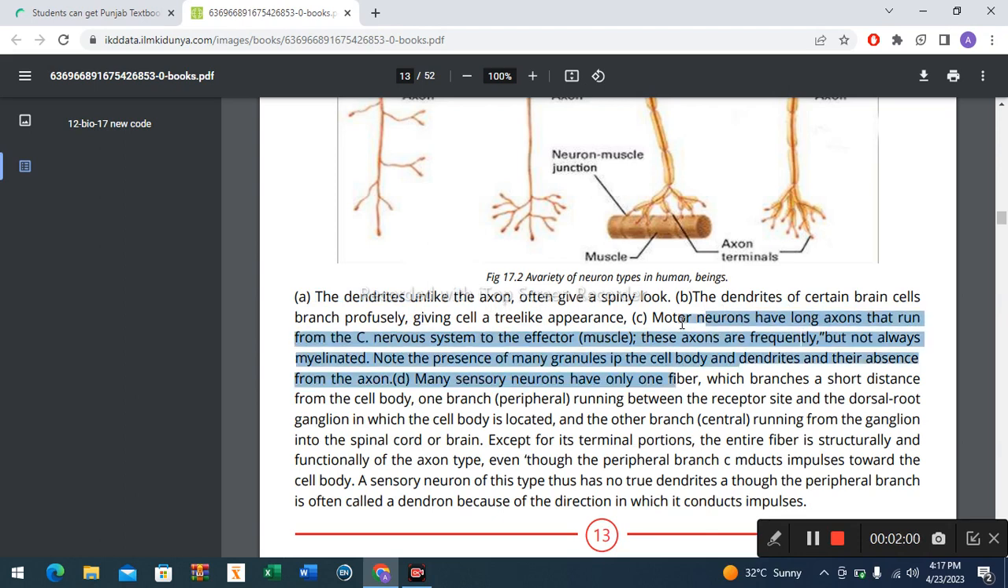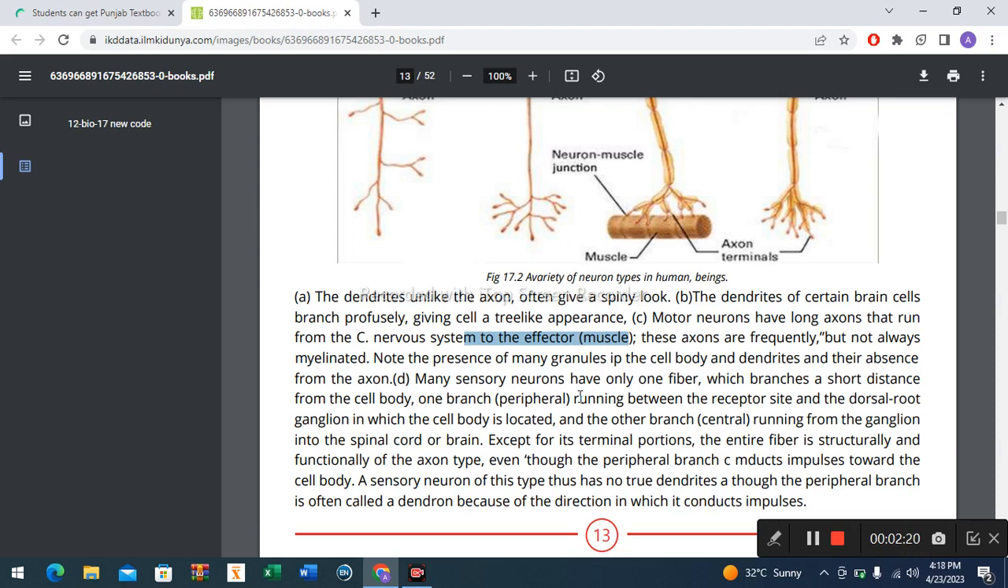In motor neurons, they have large or long axons that run from the central nervous system to the effector. These axons are frequently but not always myelinated. Note the presence of many granules in the cell body and dendrites and their absence from the axon.